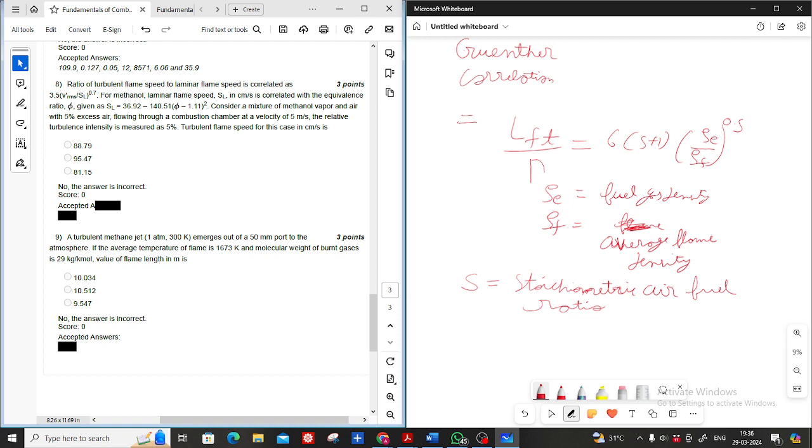Should I write it like this? Just use the PV equals mRT equation. Sir, I'm getting 9.55 meter. 9.55 meter, everyone is getting. Someone else can tell me what others are getting.